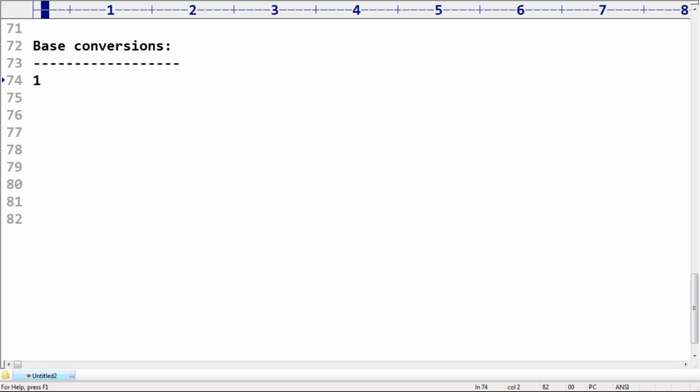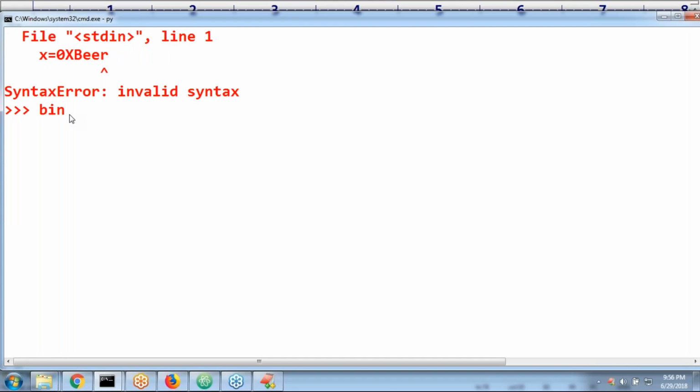Sir, if I always want a binary string, then use bin and provide your value. You can provide either a decimal value, an octal value, or a hexadecimal value, but it is always going to provide the equivalent binary only. Remember that. Suppose bin of 10 I'm taking. Can you please tell, 10 by default, what type? Please respond. Base conversion means we are trying to convert one base to another base, like binary to decimal to octal. 10 by default is decimal type, base 10. I want to convert base 10 to binary.